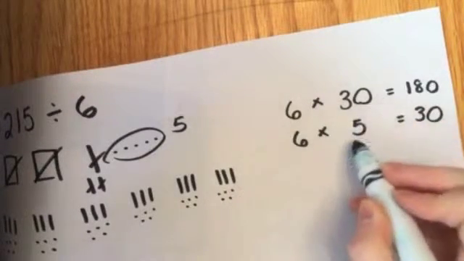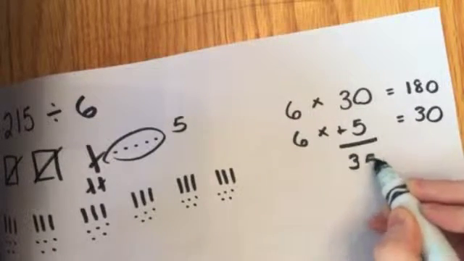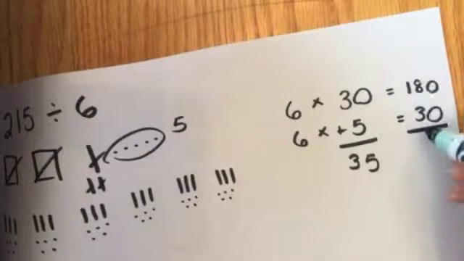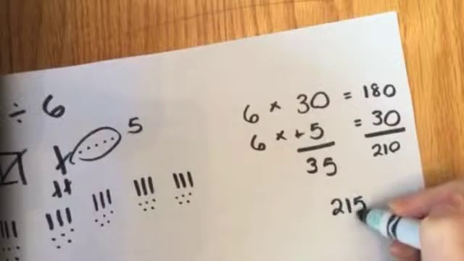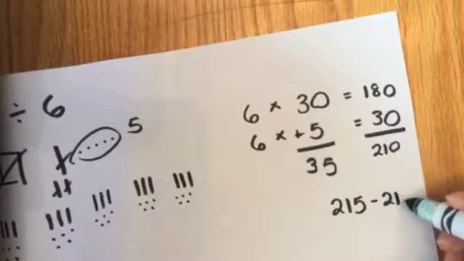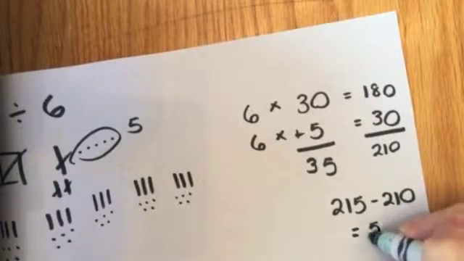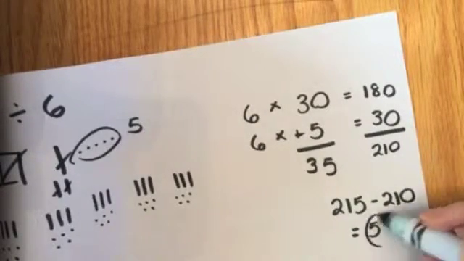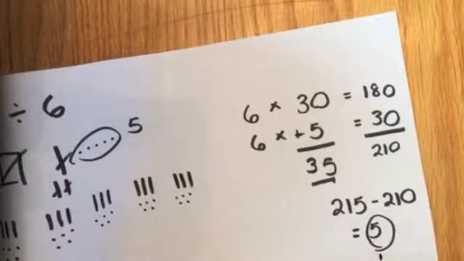So my groups were 30 plus 5, groups of 35, and I came up with the total of 210. Now the original number I was dividing was 215, so if I subtract that 210 from 215, I got 5 left over. So my answer was 35 with a remainder of 5.